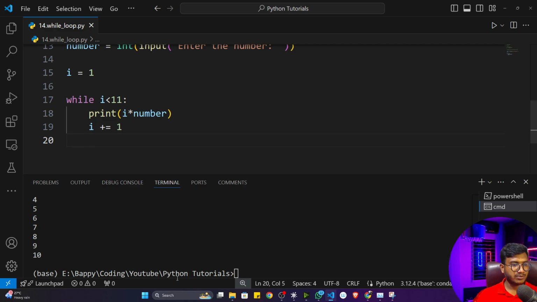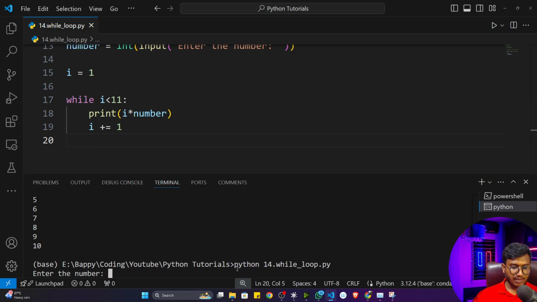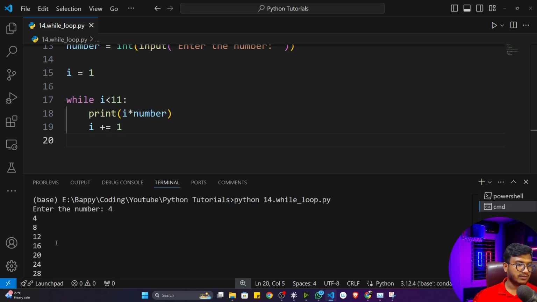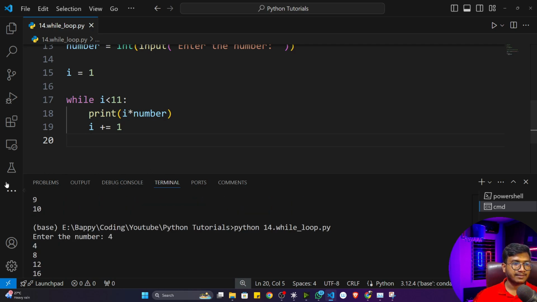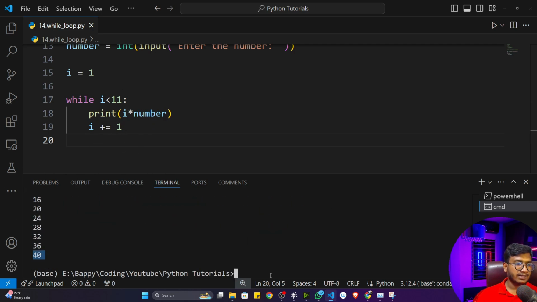Okay, now if I execute my program, let's say I want to calculate the multiplication table of 4. I can see that this is the multiplication table of 4: 4, 8, 12, 16, 20, 24, 28, 32, 36, 40. That means it's working fine. Now you can give any other number.